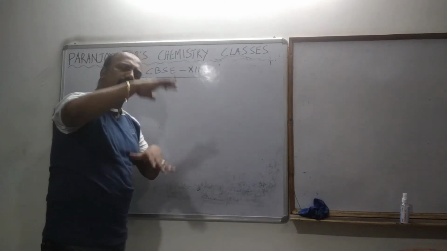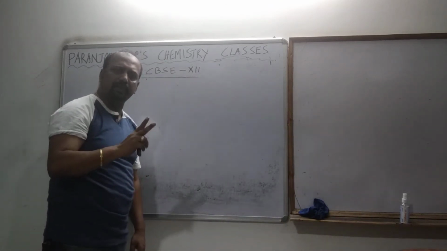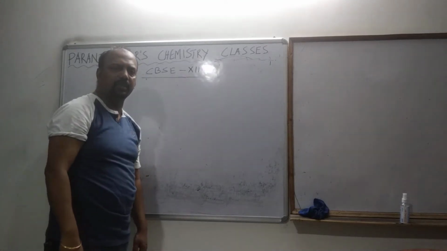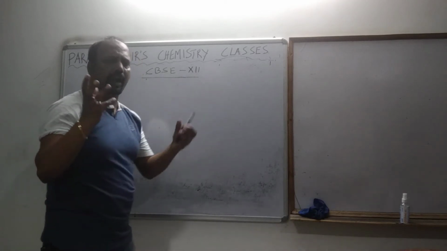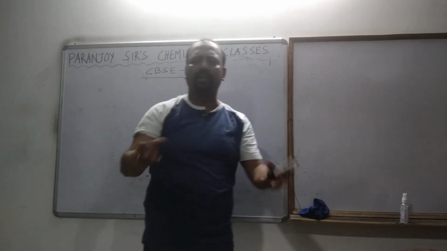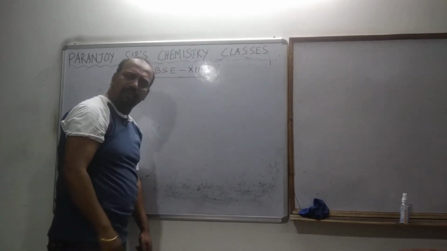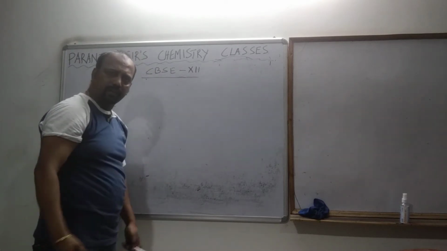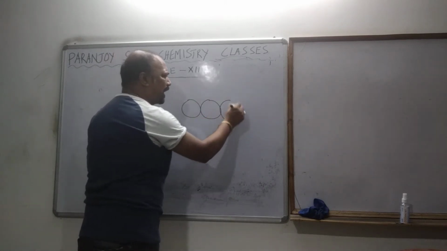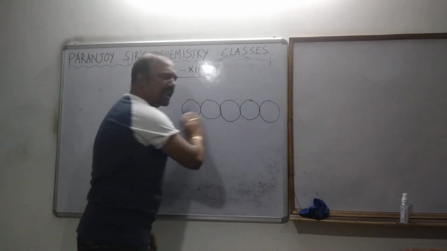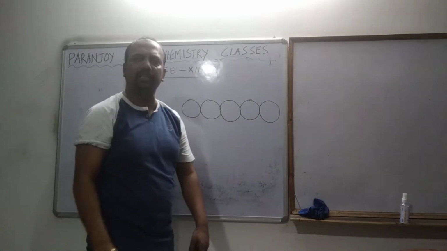So, to understand the three-dimensional arrangement, we have to understand first the 1D arrangement, then the 2D arrangement, and only then will we understand the real arrangement, that is the three-dimensional arrangement. First is the 1D arrangement. Suppose you have been given some oranges or some apples and I told you to arrange them. First you will arrange one line, that is one dimensional. If you pack it tightly, you will arrange it just like that, there is no other way of arranging it.